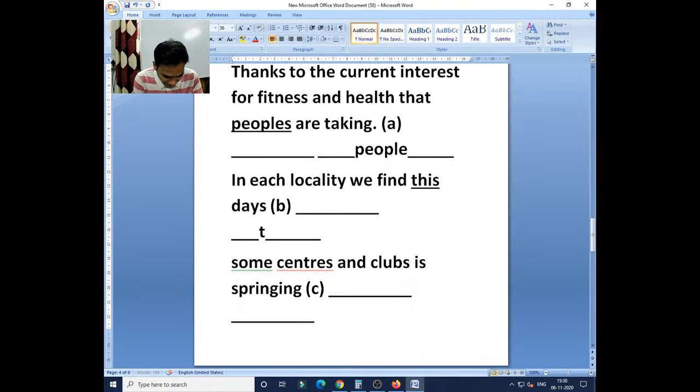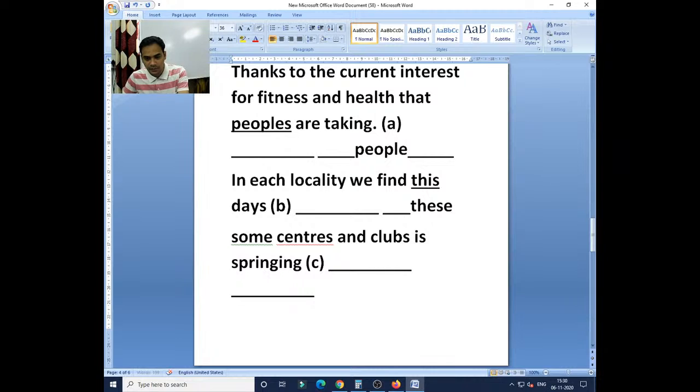Clear? Those who have written these, they are absolutely correct. This into these. Clear? This day, these days. In each locality we find these days.